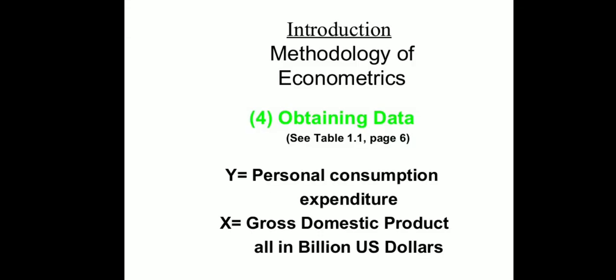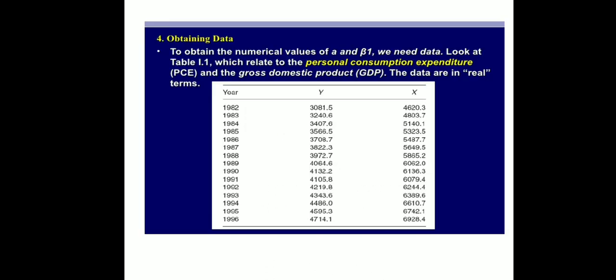Next is obtaining the data. So the fourth point is obtaining the data. As soon as the model is written, I have to collect or gather the data. Y is personal consumption expenditure, X is the gross domestic product. So the data is like this. This is an example of data.